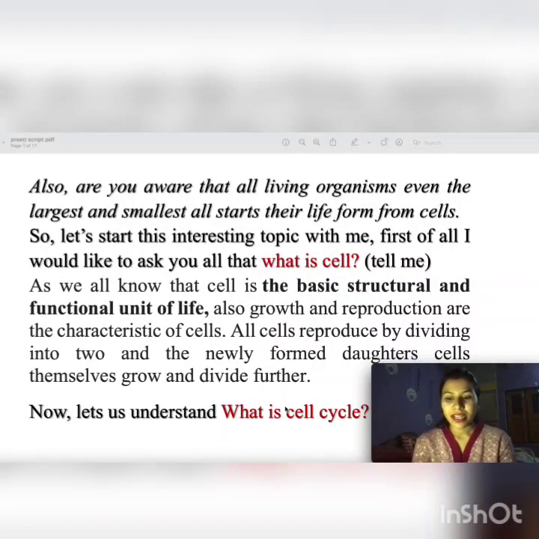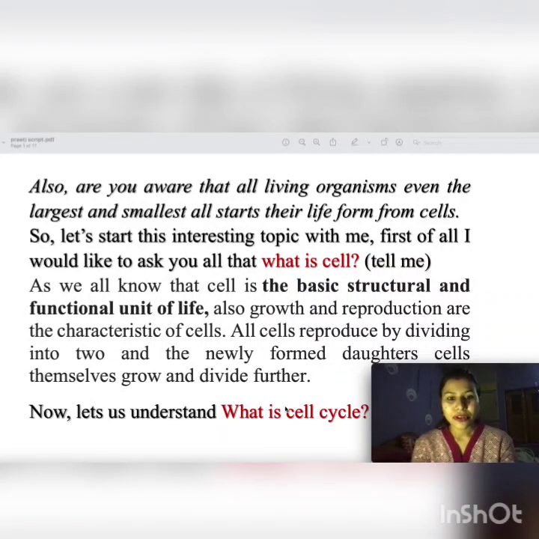First of all, I would like to ask you all, what is a cell? We have all studied what a cell is in class 6 or class 8, in class 9 as well as in class 10. Now it's a topic of class 12. So what is a cell? It's a very basic question for you all. So now quickly you can tell me, what is a cell?